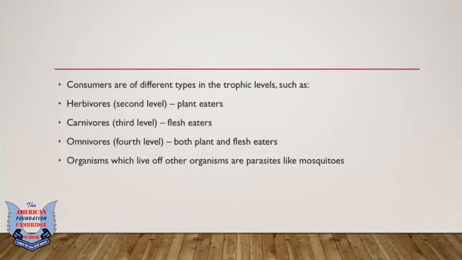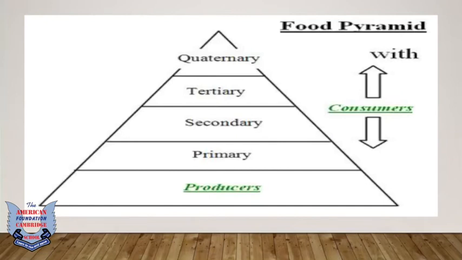Then we have omnivores. Omnivores is the fourth level, which means organisms, people, or any type which includes organisms which feed upon both plant and flesh. Then we have organisms which live off other organisms like parasites. They are known as parasites, which are mosquitoes. Here's a picture of a food pyramid.